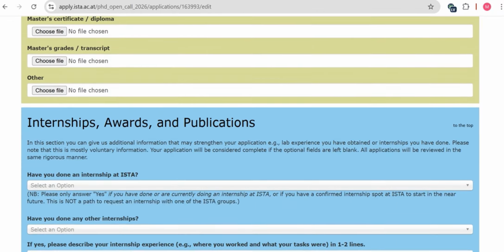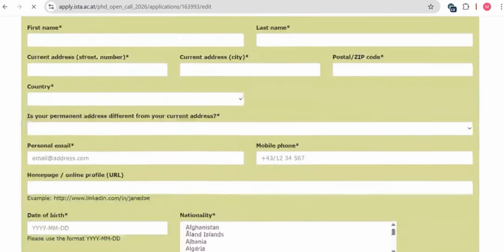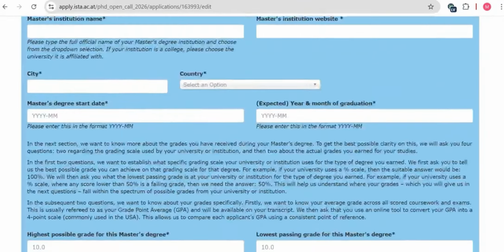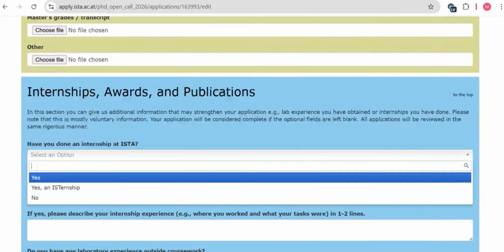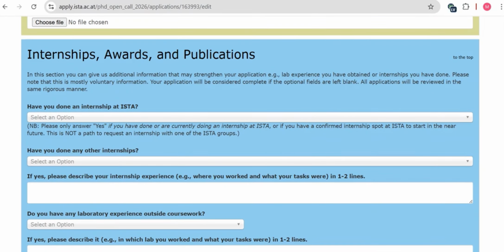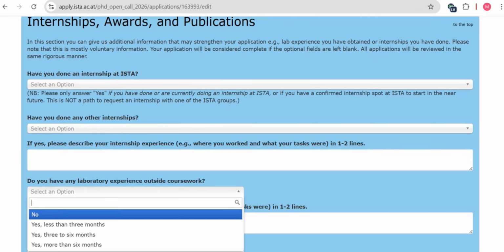Then after that, there is some additional information. Have you done an internship at ISTA? If you have done any internship at ISTA, then you can check yes. If you have not, then you can click on the no button. Then if yes, you have to explain your experience. Do you have laboratory experience outside coursework? You have to mention it. If you have, then you can select among these.